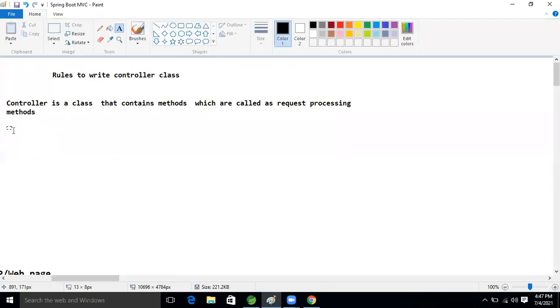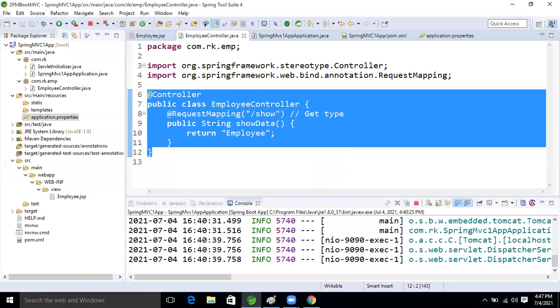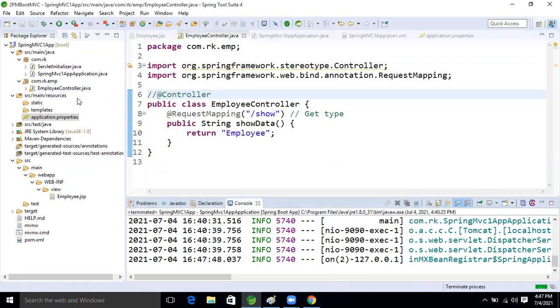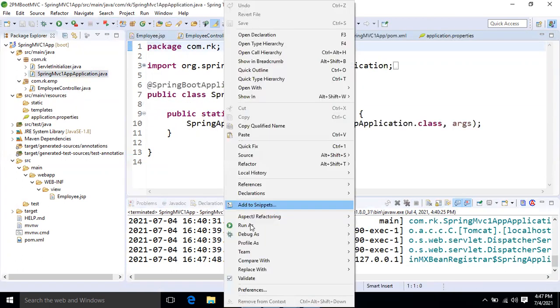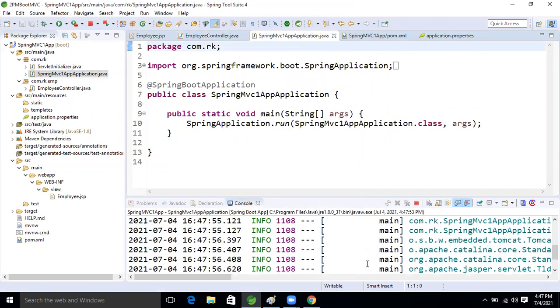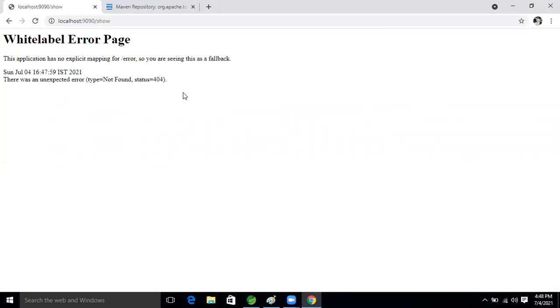Another one: whenever we are writing the controller, we are writing @Controller, right? If we do not write @Controller, what will we get? 404. If we are not writing @Controller, then I run the application now. Refresh it. What are we getting? A white page, a 404 client side exception.